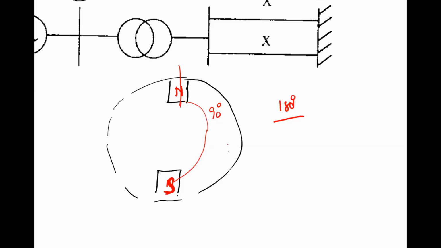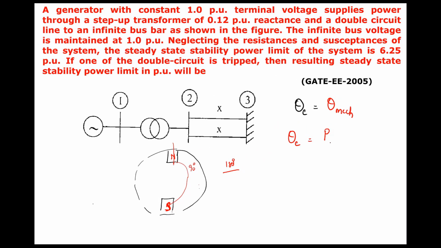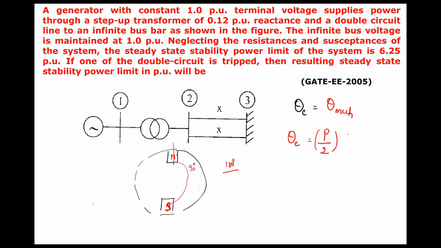But in multipole machines, the formula becomes theta electrical equals P by 2 times theta mechanical, where P is the number of poles in the machine. Okay, so theta E is given by P by 2 into theta mechanical. That's why in the previous case, the number of poles was 4, so theta electrical will become 2 times theta mechanical.